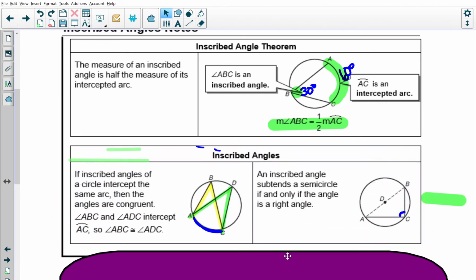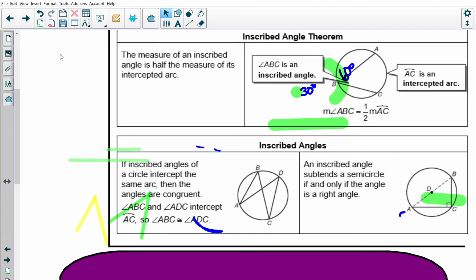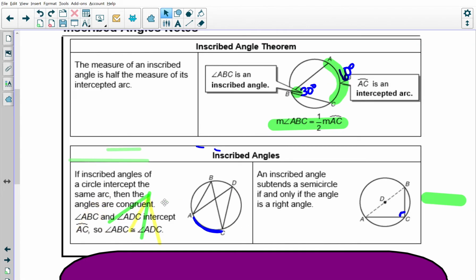We talked about these two situations where we have two different inscribed angles. ABC intersects arc AC, and ADC intersects AC. All right, so that's what this says. If inscribed angles of the circle intercept the same arc, then the angles are congruent. That's what this means. If they intercept the same arc, then the angles have to be congruent. It's kind of common sensey.